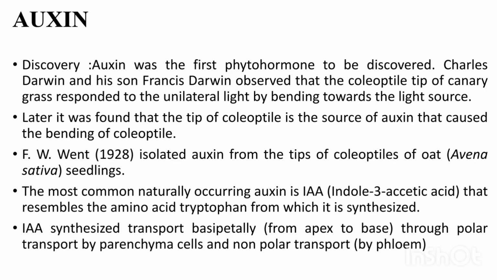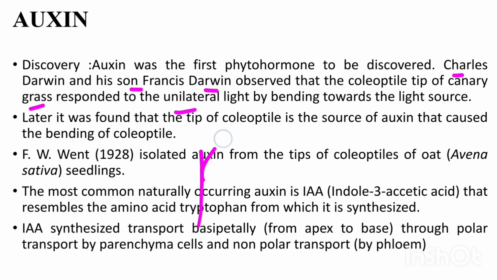Auxin was the first phytohormone to be discovered. Charles Darwin, along with his son Francis Darwin, first observed that the coleoptile tip of the plant canary grass responded to unilateral light. What is unilateral light?